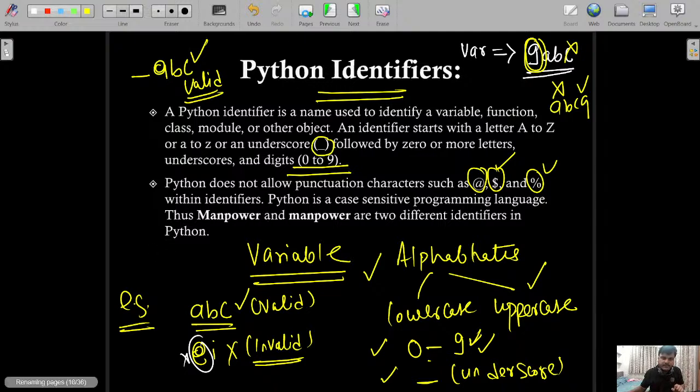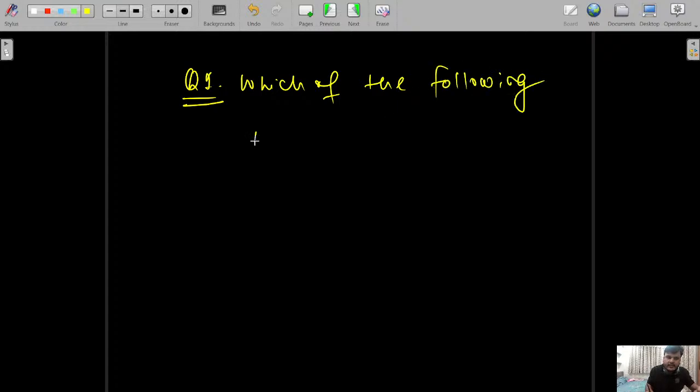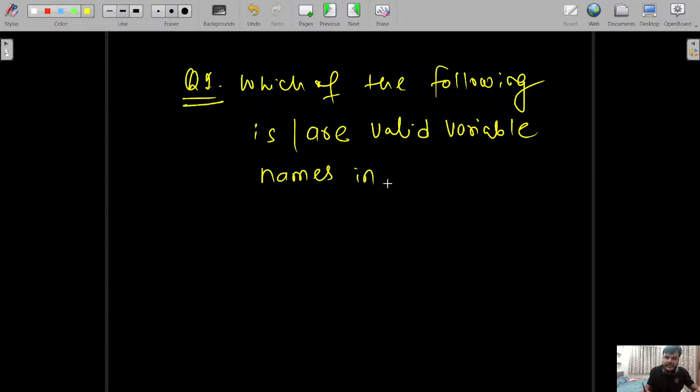Now let's do some practice here. Question number 1, some variables. You have to tell which of the following are valid variable names in Python.